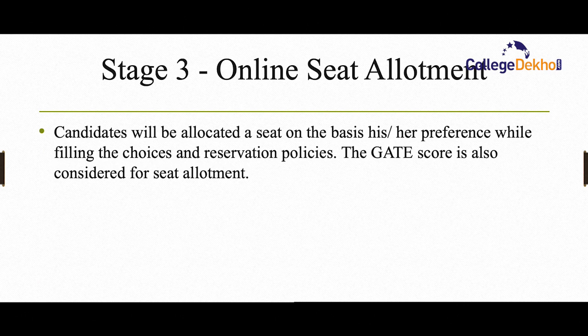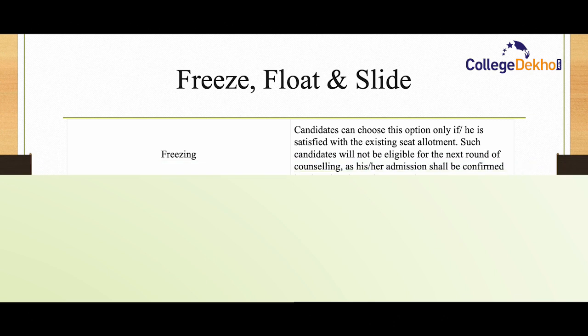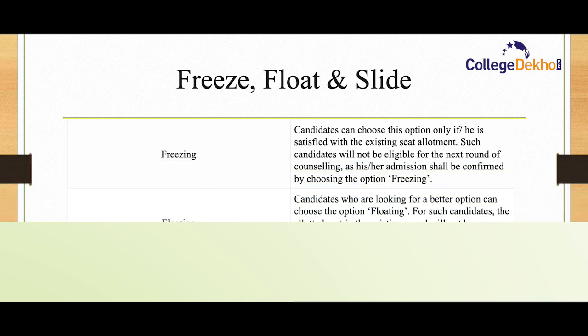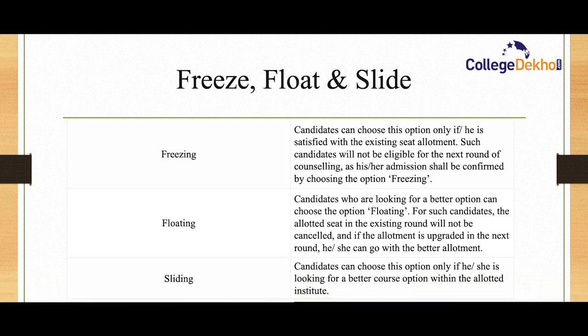After the seat allotment, you will have 3 options to choose. One is freeze, float and slide. If you are choosing the freezing option, it means that you are satisfied with the seat allotment and you will not be eligible for the next round of counseling. So if you are choosing freeze, it means that you are confirming your admission and you need not participate in the next round of counseling.